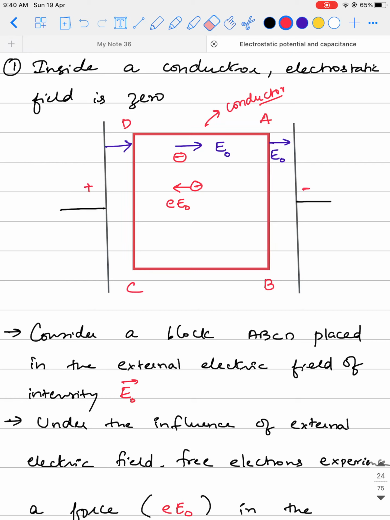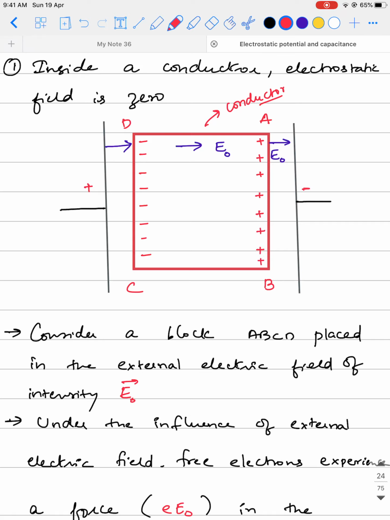Now this force will tend to push all the electrons. So all the electrons slowly start experiencing the same amount of force. But in which direction? They are experiencing it in the leftward direction. So due to this, all the electrons get drifted and accumulated at the negative end, at the left end. That is at the end DC, they get accumulated, so that at the end AB, we can say there is a deficiency of electrons, due to which it gets a positive charge.